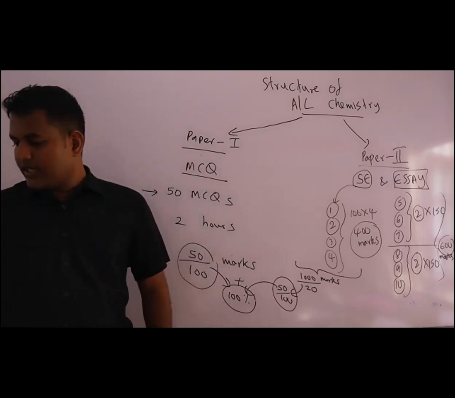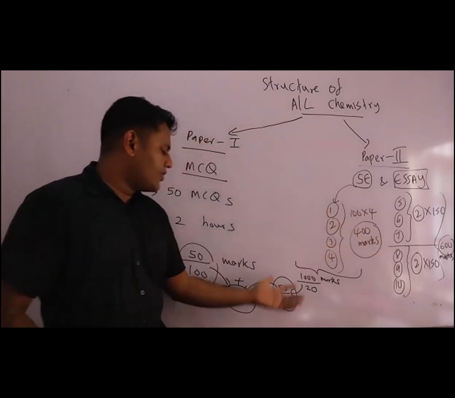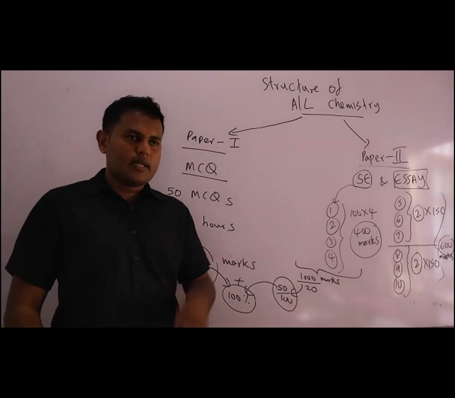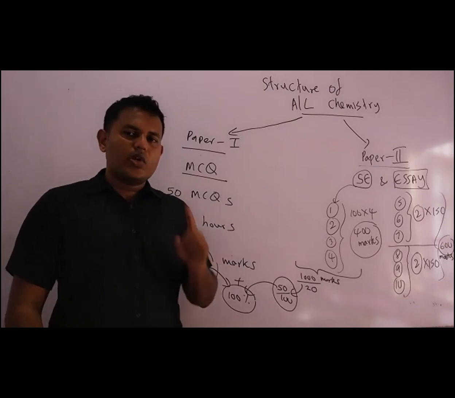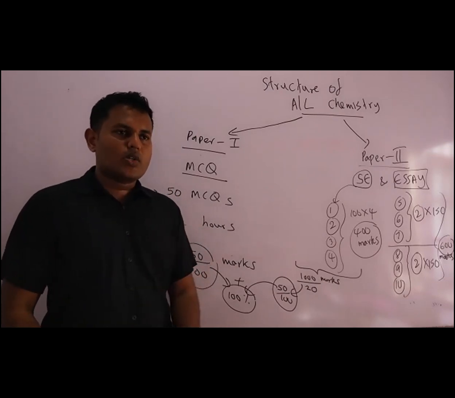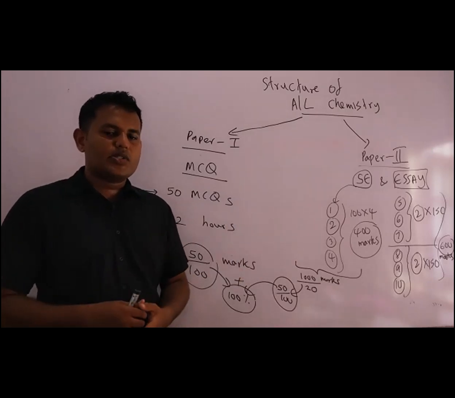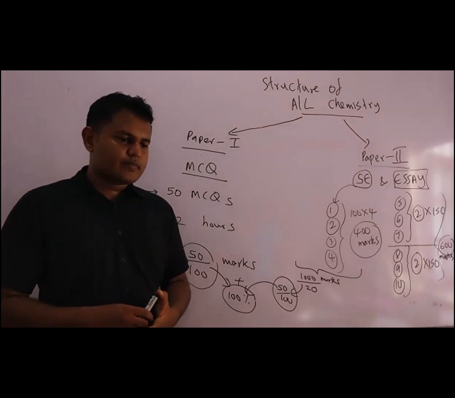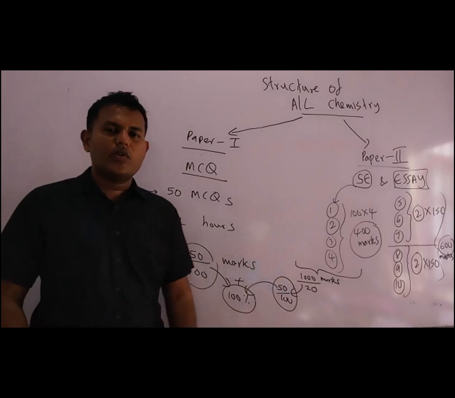For the essay paper, you'll be getting essay and structured essay, that's 50 marks. For the MCQ, directly you'll be getting 50 marks. That means in the A-level examination, in order to score 1 mark in the essay paper, you have to score 20 marks in structured essay and essay.